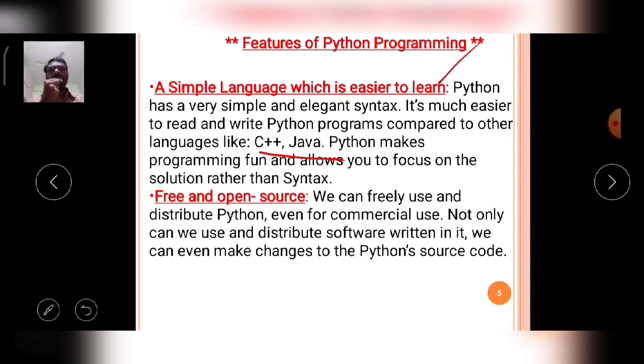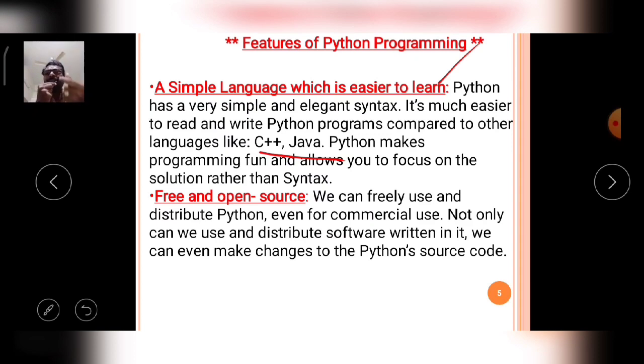Python makes programming fun and allows you to focus on the solutions rather than the syntax. Generally, while you are learning C or C++ or Java, the programmer concentrates more on the syntaxes, a little bit more concentration compared to the logic.